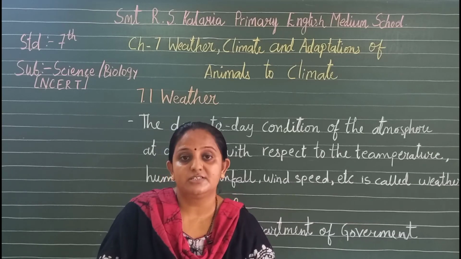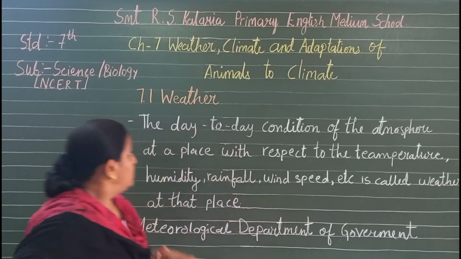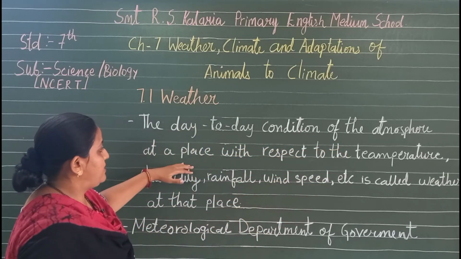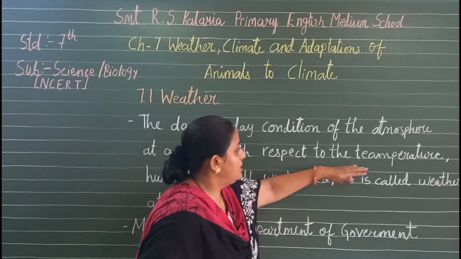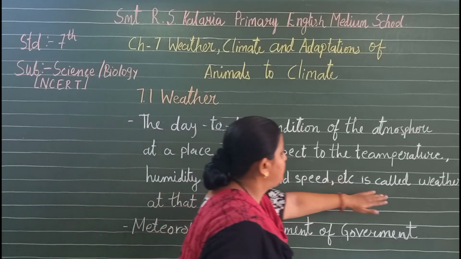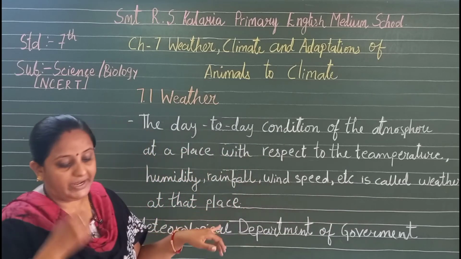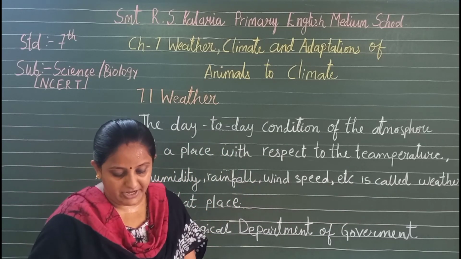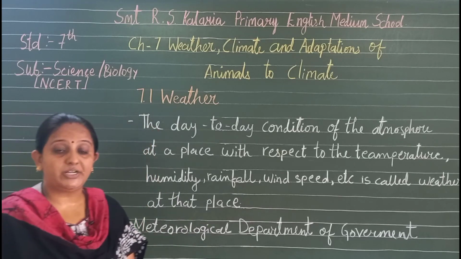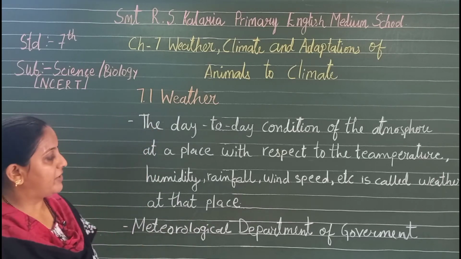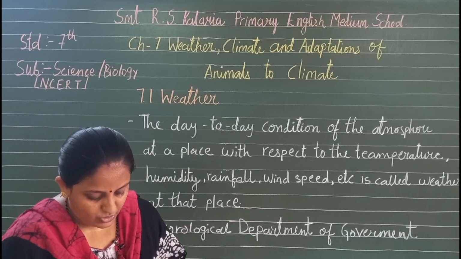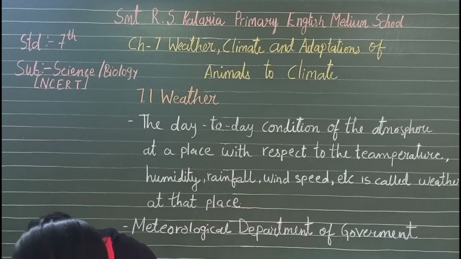So now let us understand the weather. The day-to-day condition of the atmosphere at a place with respect to the temperature, humidity, rainfall, wind speed, etc. is called the weather at that place.